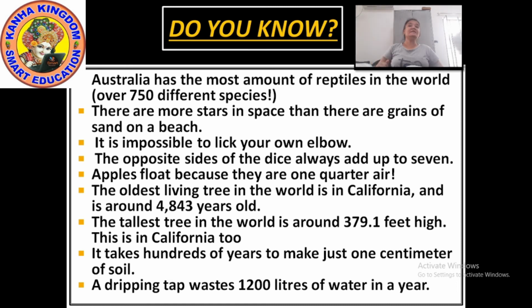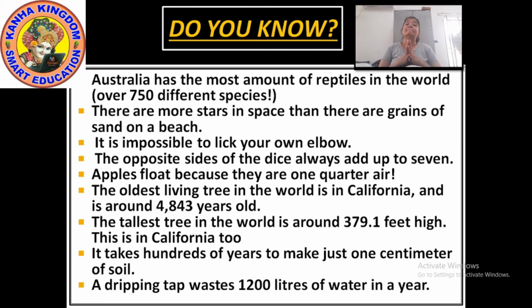These reptiles are recognized by their dry and scaly skin. They mostly crawl on the ground. So these are the reptiles, and the most amount of reptiles are found in Australia.